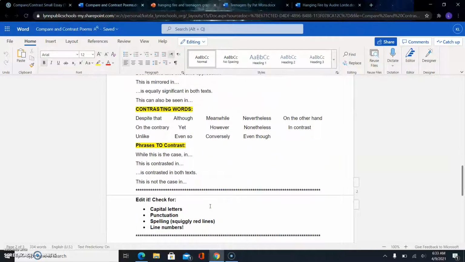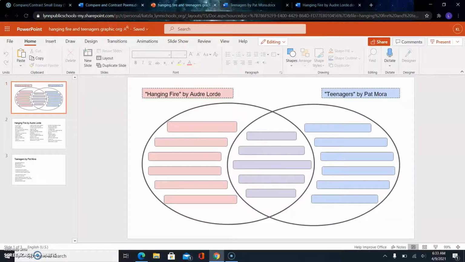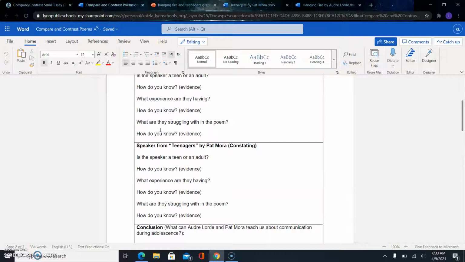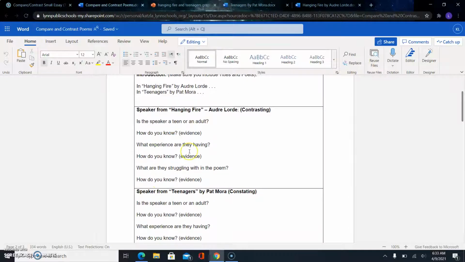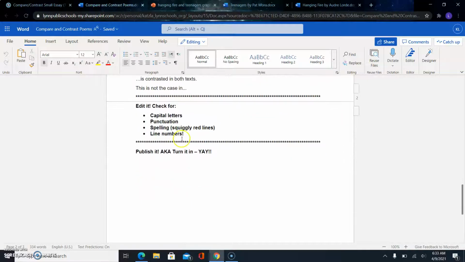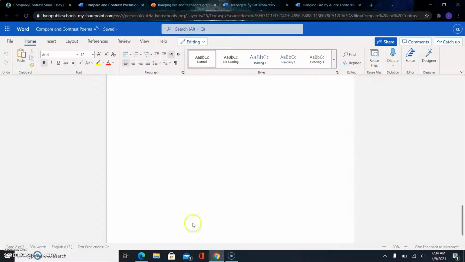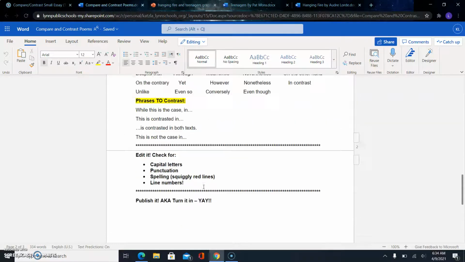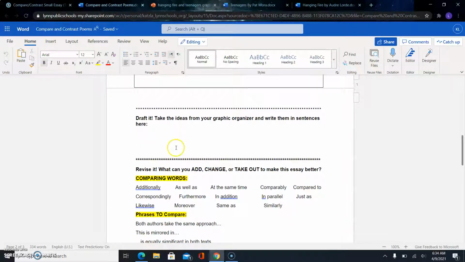So we don't expect anybody to get through this entire thing today, and that's all right. But our expectation is that you get the Venn diagram done, okay? And hopefully you will be able to fill this out. That way, come Monday, you can write a draft here. And then come Tuesday, we'll do some editing in class, okay? And then you'll publish it, which means you'll turn this in, okay? And the final draft will go down here at the bottom once you've edited everything from this draft here, okay?